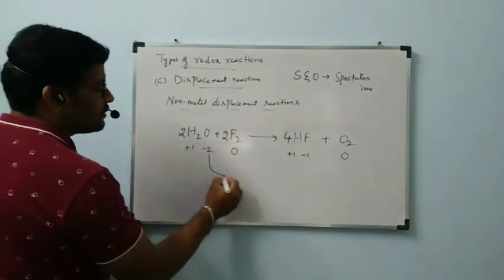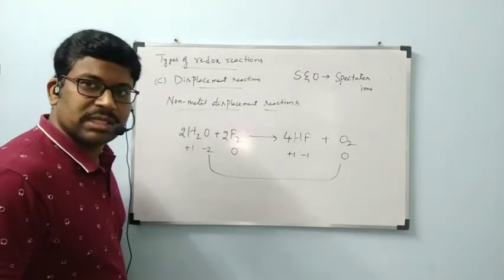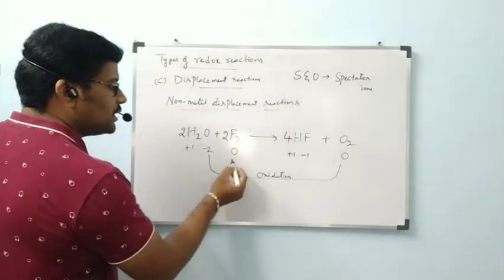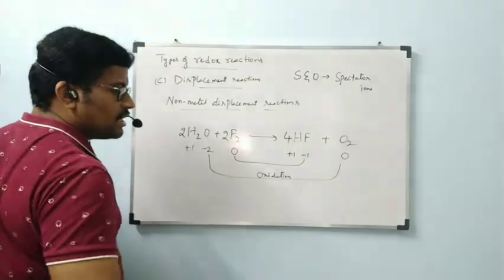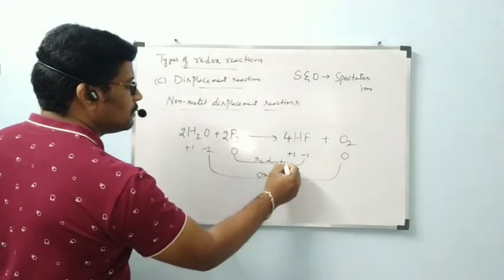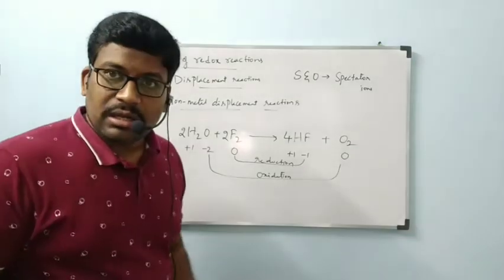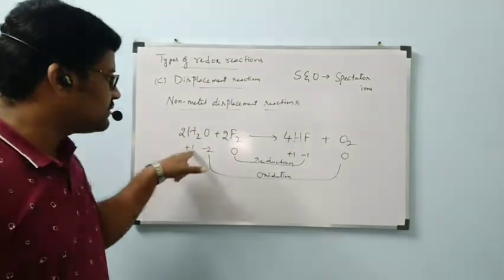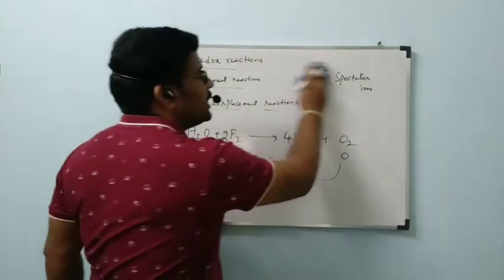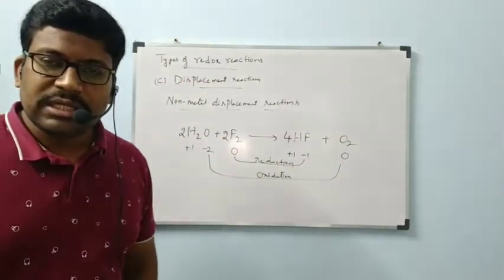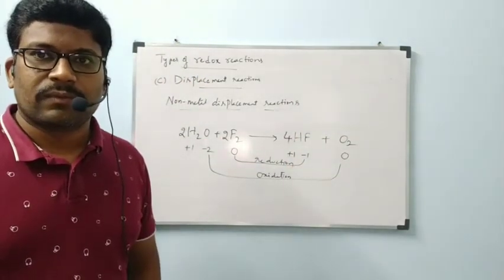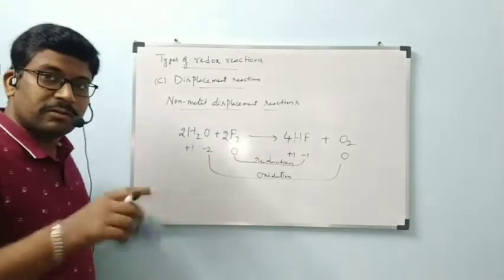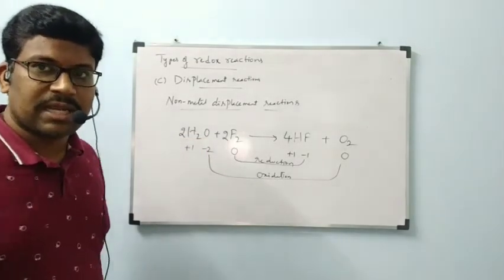Now oxygen is changing from minus 2 to 0, which means an increase in oxidation number, called oxidation. Fluorine goes from 0 to minus 1, a decrease in oxidation number, called reduction. This is an example of a redox reaction. In this redox reaction, hydrogen is not participating in the reaction. Plus 1, plus 1. So hydrogen is the spectator ion. This is the reaction in which oxygen is displaced, coming under non-metal displacement reaction.